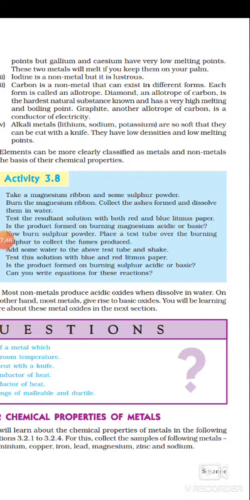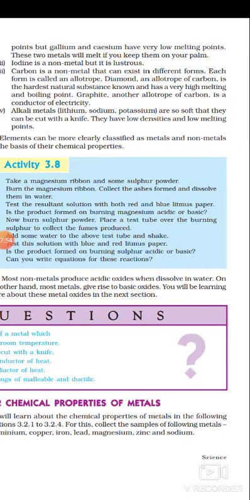But this is shown by carbon also. Carbon's different forms, diamond and graphite, are different forms of carbon, and that is known as allotrope. The diamond is very hard, graphite is a conductor of electricity. So both of these two show the physical properties of metal.